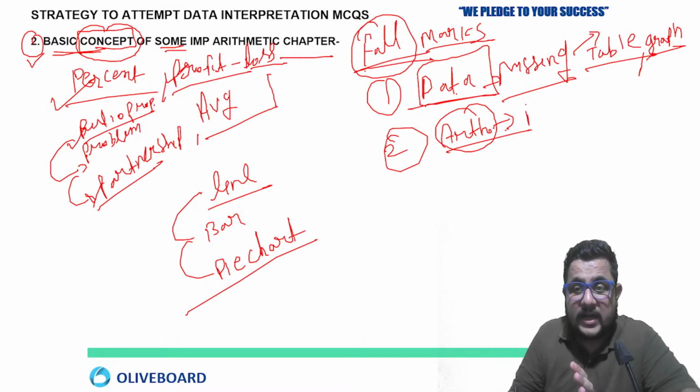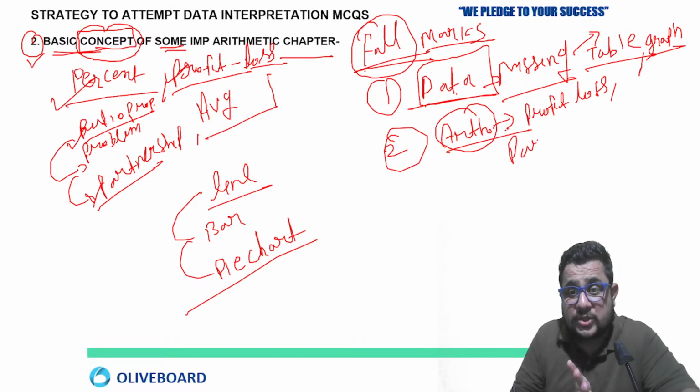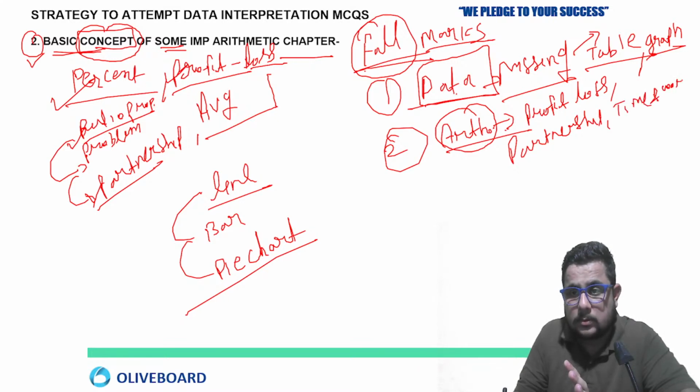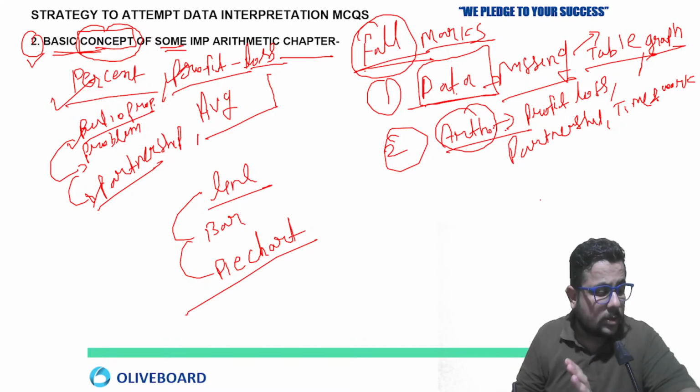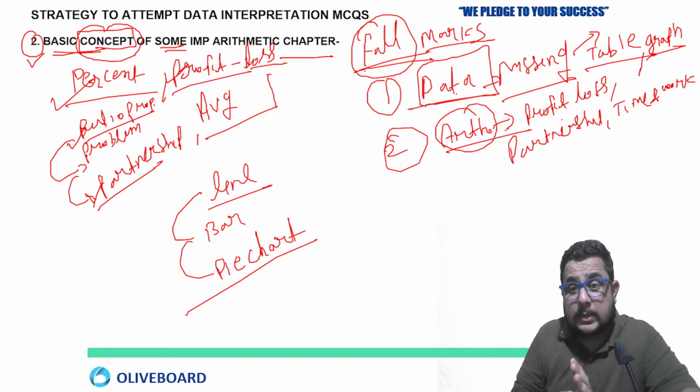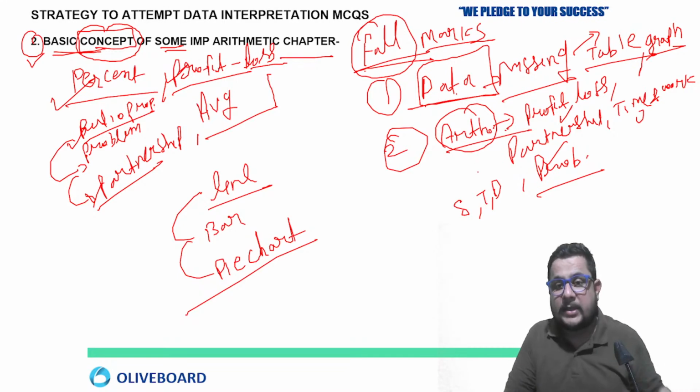Like profit and loss based question can be there, directly based on the topic. Partnership based, time and work, clear? Then profit, loss, partnership, time and work, speed, time and distance, probability. So these are the topics which we can expect in arithmetical DI.